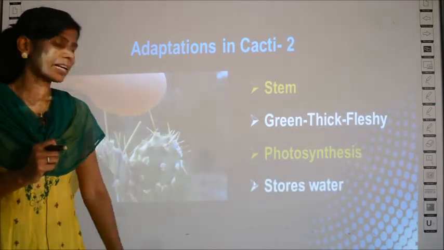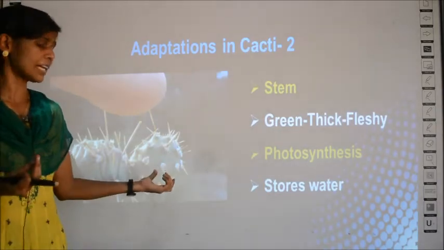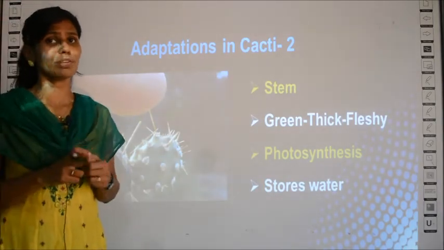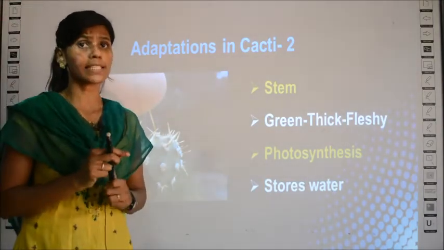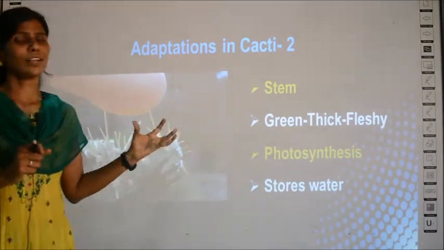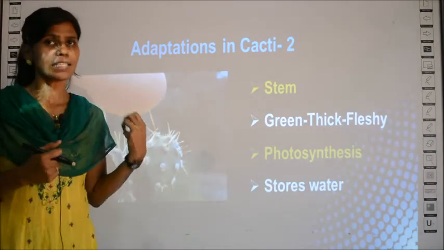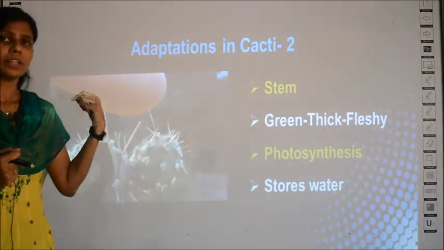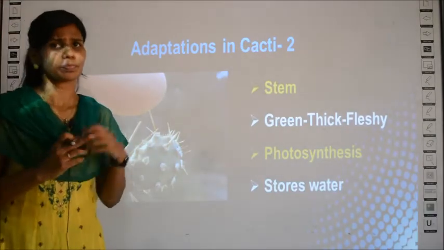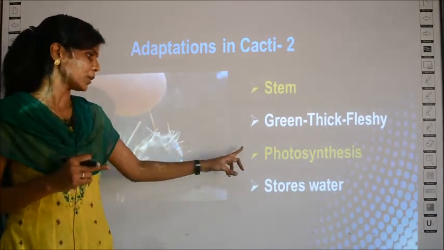Also, the cactus plant has a special property, the stem can carry out photosynthesis. Usually which part of the plant carries out photosynthesis? Leaves, right? But in cactus alone, the stem can carry out photosynthesis and get the food required for the plant, and as I told you already, the spines prevent transpiration. So these are the two advantages.